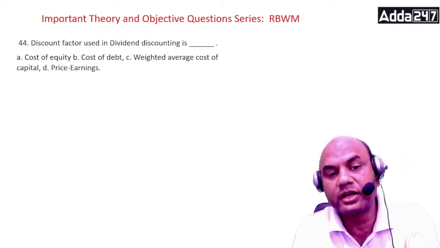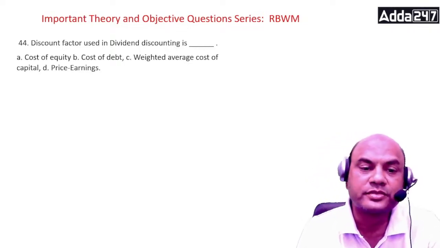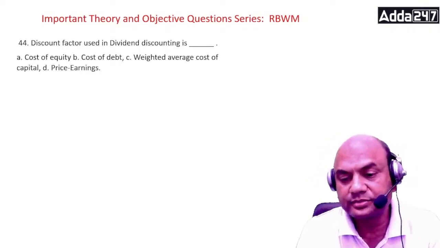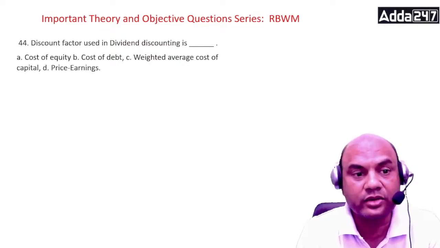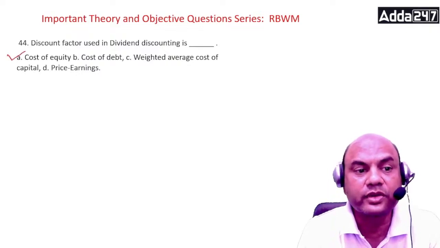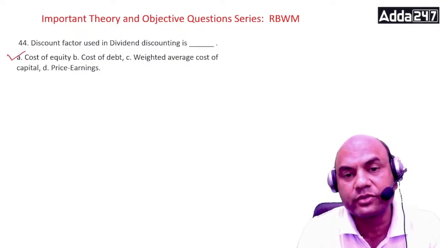Discount factor in dividend discounting is... So the answer is A, right? It is A, cost of equity. Cost of equity means the rate at which I am buying this equity.